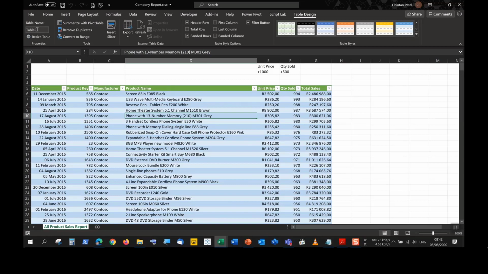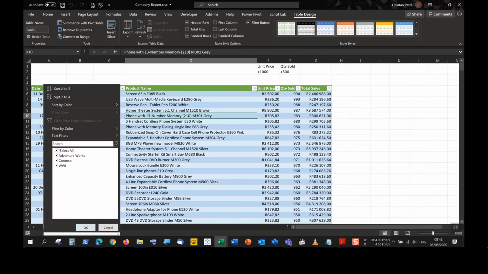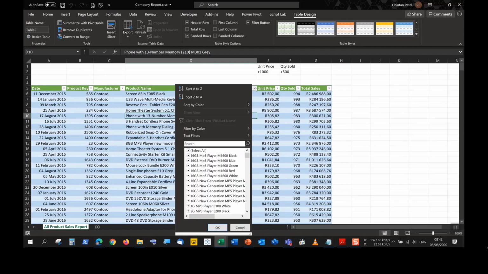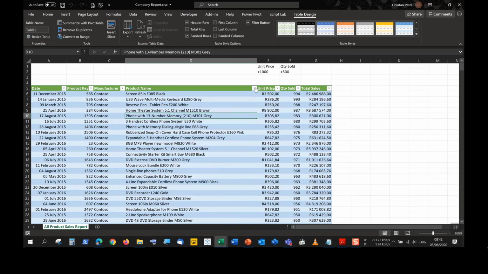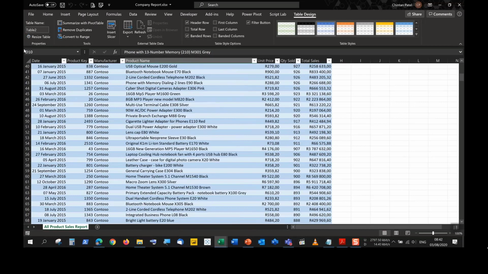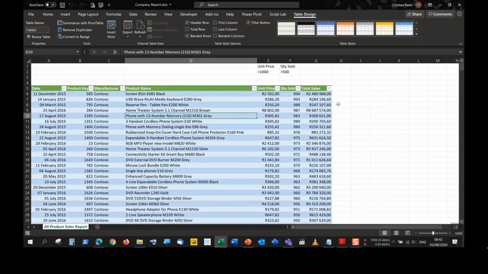You have the ability to name your tables. You have the ability to apply a certain table style. We can do sorting and filtering with the arrows available at the top next to all of your headings. When we scroll down, we see that our headings have been frozen at the top, so it allows us to see our data quite easily.